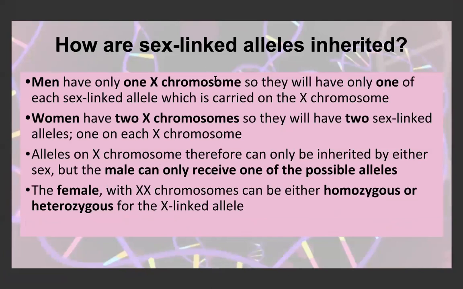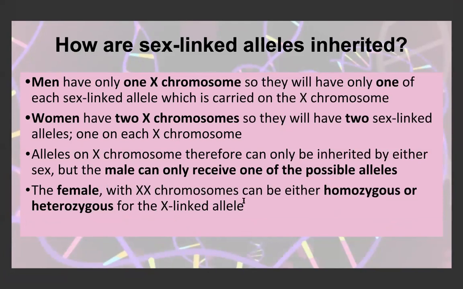How are sex-linked alleles inherited? We know that men only have one X chromosome, so they'll only have one of each sex-linked allele, which is carried on the X chromosome. Women have two X chromosomes, so they'll have two sex-linked alleles, one on each of their two X chromosomes. The alleles on the X chromosome can be inherited by either sex, but the male only receives one of the possible alleles because he only has one X chromosome.